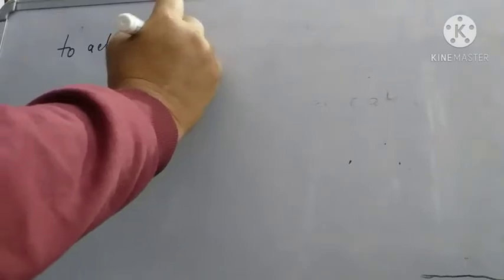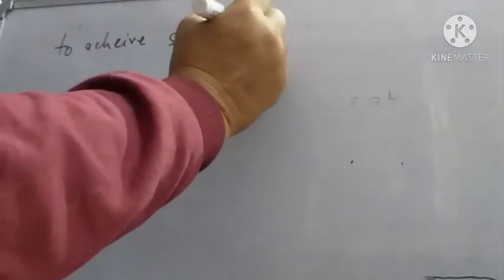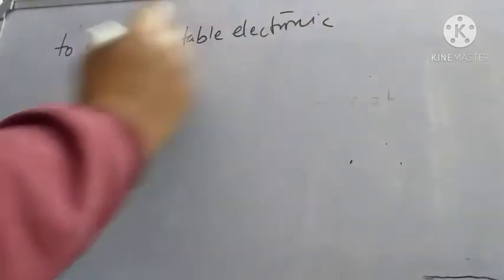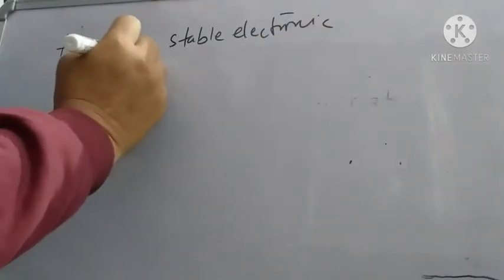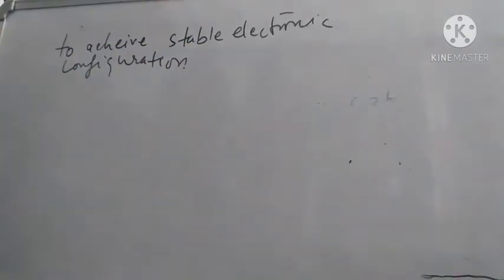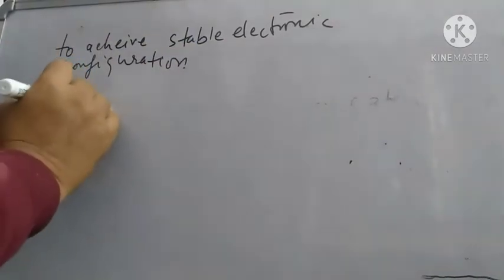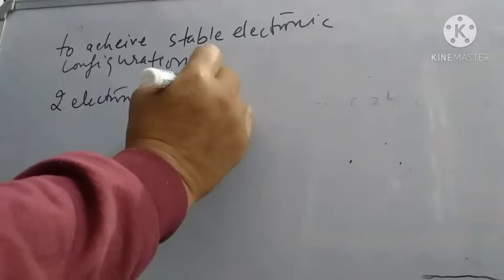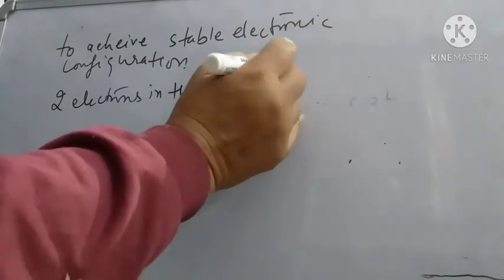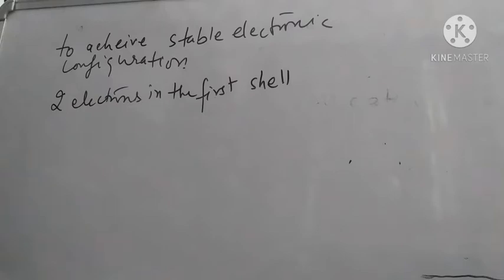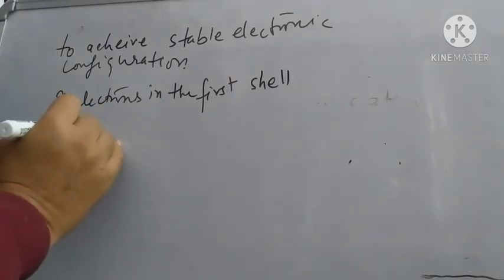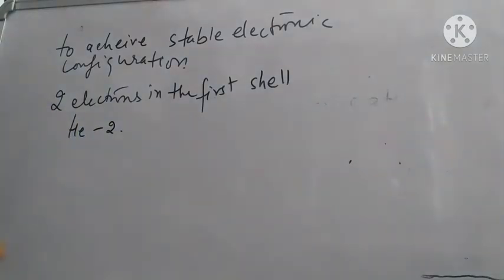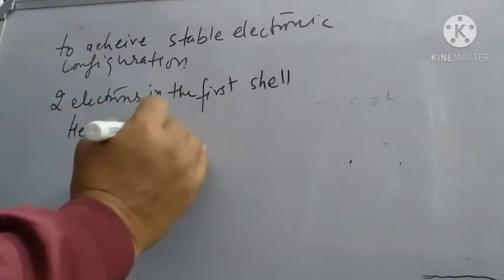Now, to achieve a stable electronic configuration, an atom must have two electrons in the first shell, that is the outermost shell. For example, helium. This rule is known as the duplet rule.